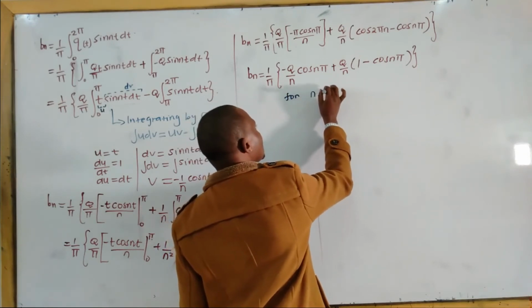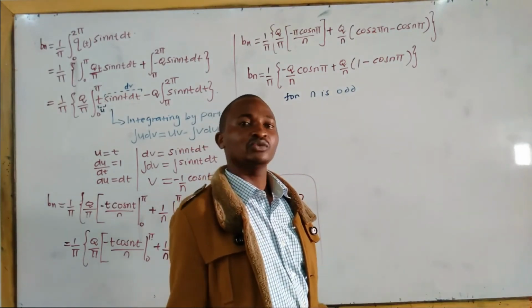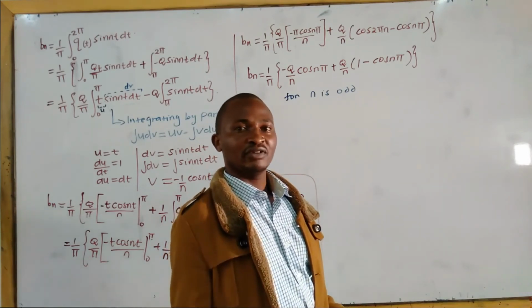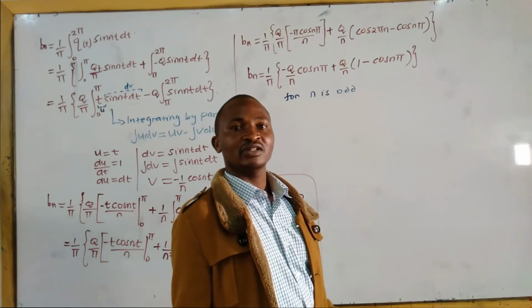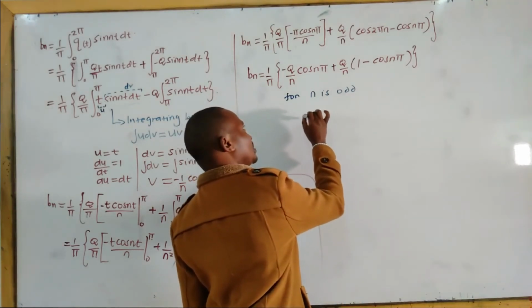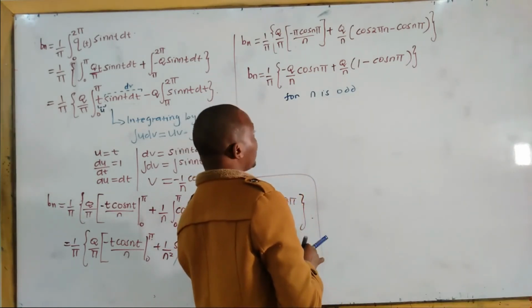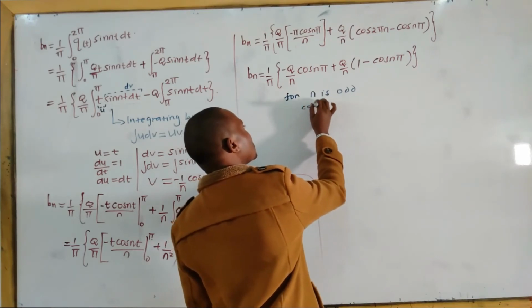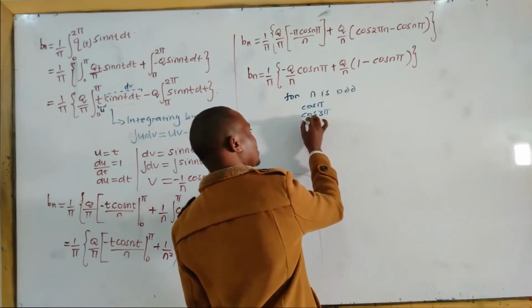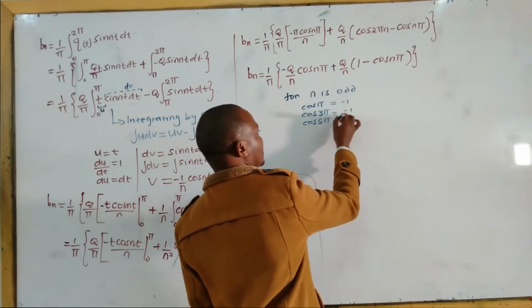For n is odd, for example n is equal to 1, 3, 5: cosine of pi is negative 1, cosine of 3 pi is negative 1, cosine of 5 pi is negative 1, and so on.